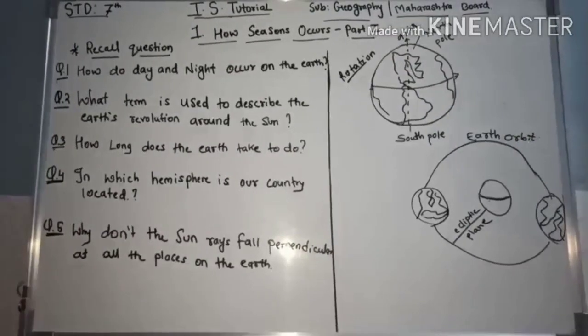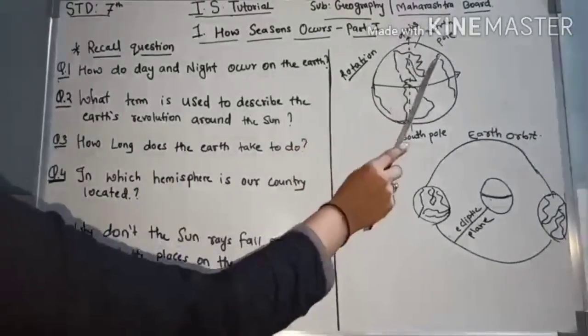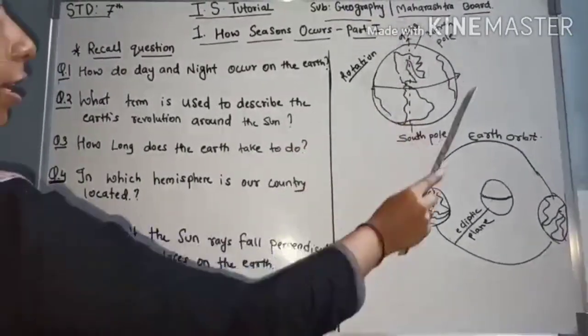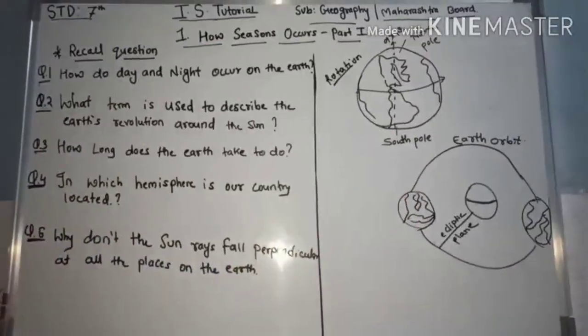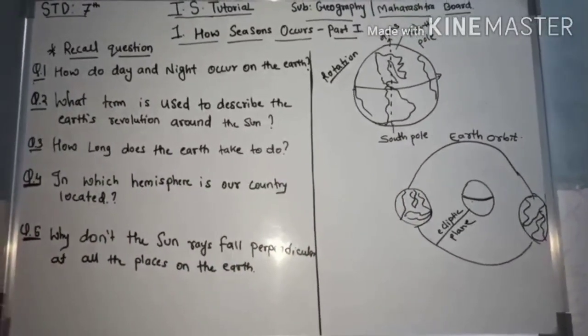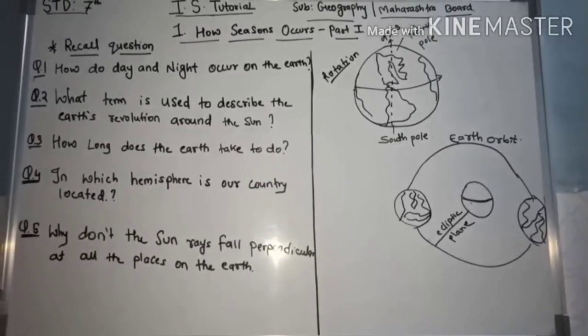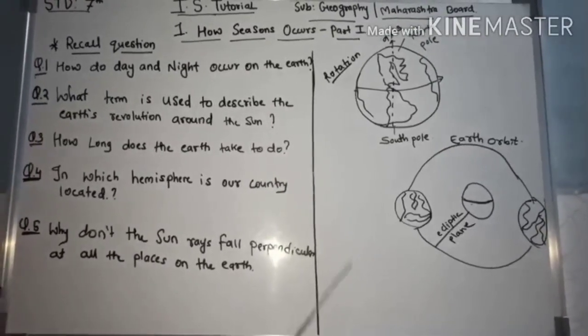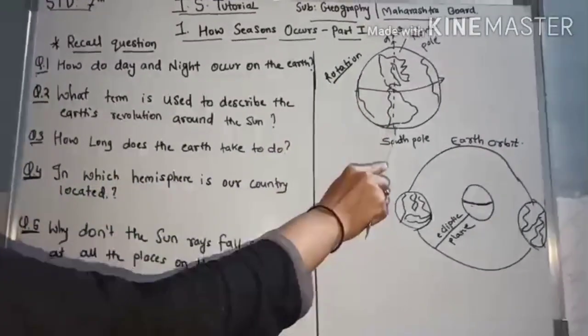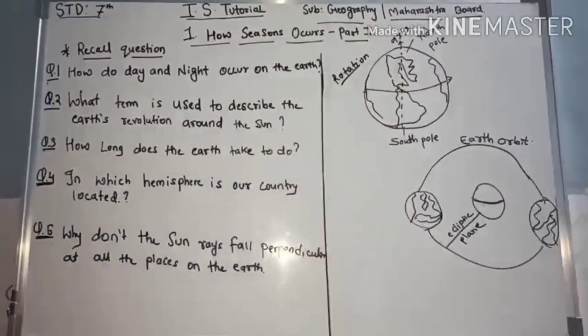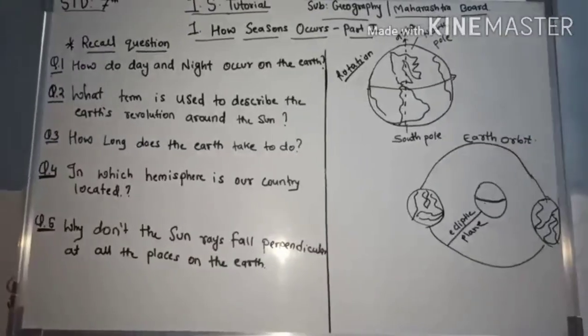This spinning movement, when the earth is spinning around its axis, is called rotation.